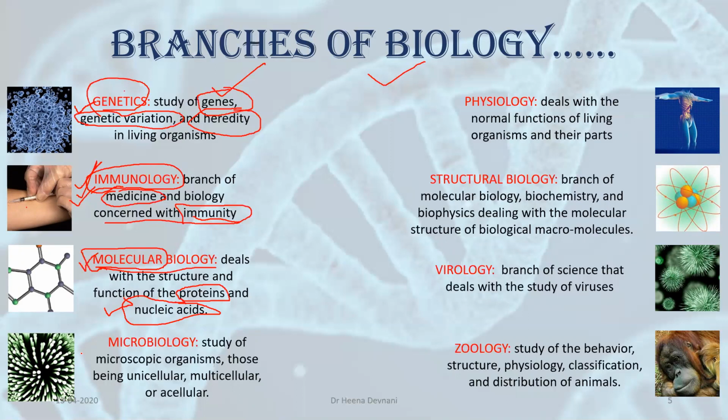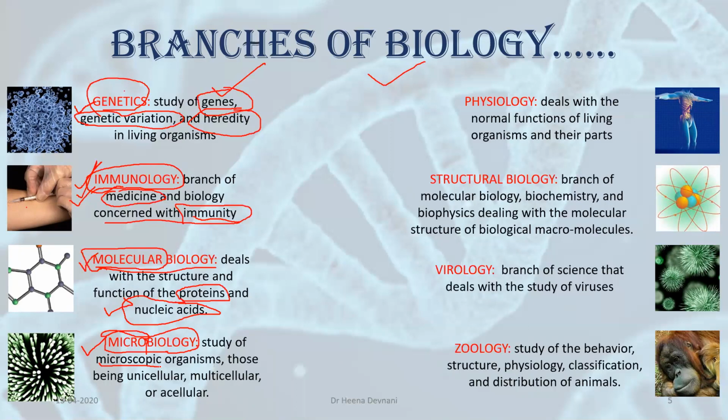Then there is another branch which is microbiology. Here also you can see two terms, one is micro and one is biology. Micro means very, very small. So when we study about microscopic organisms, that means very, very small organisms which are not visible by naked eyes.